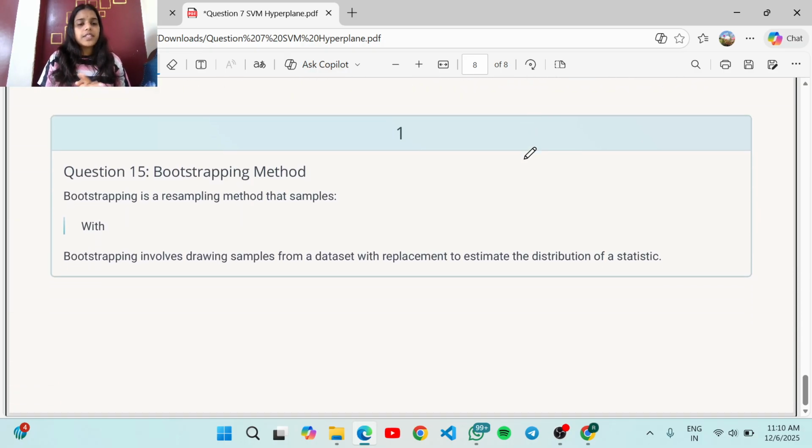Now move to the 15th question. Bootstrapping is a resampling method that samples with replacement. Bootstrapping involves drawing samples from a data set with replacement to estimate the distribution of a statistic.